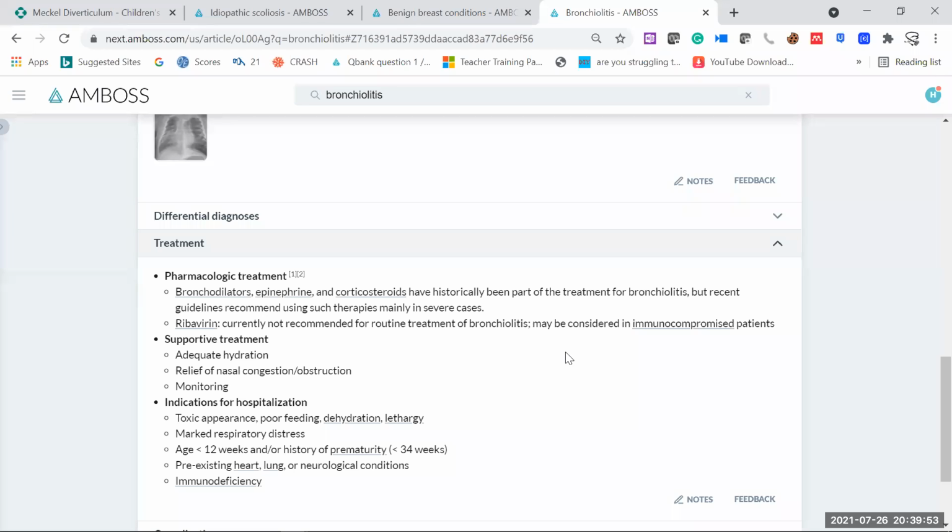And if there is any indication for hospitalization, say for example, the baby is not feeding at all, the baby is dehydrated because of the lack of feeds, or the baby is lethargic, we can admit the baby. If the baby's age is less than 12 weeks or there is a history of prematurity, we can admit this baby. If the baby has any kind of immunodeficiency or any other comorbid disease, we have to admit the baby. So this is the admission protocol.